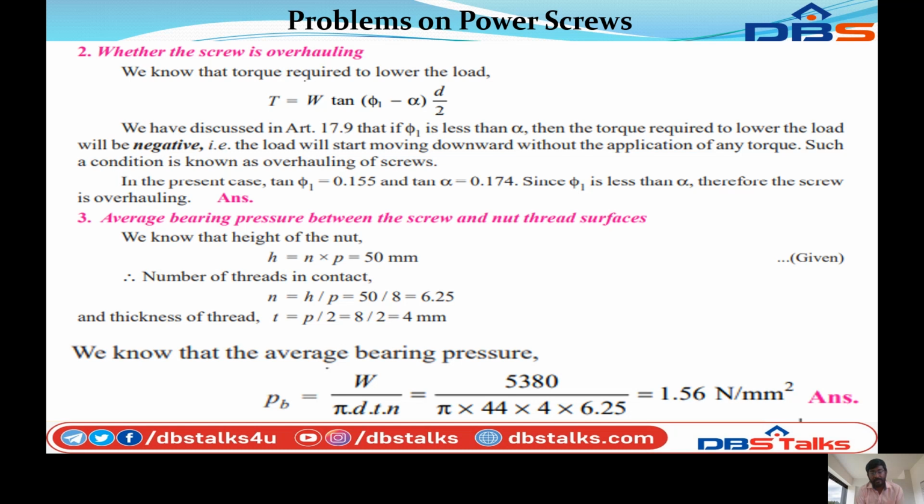So we know that the average bearing pressure Pb is equal to W divided by pi into D into t into N. This formula is given in the design data book. So W 5380 divided by pi into D 44 into t 4 into N 6.25. So this problem you can solve, 1.56 Newton per millimeter square. So this is the problem on square screws. So thank you.